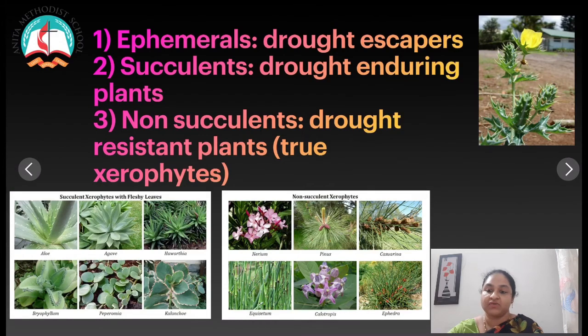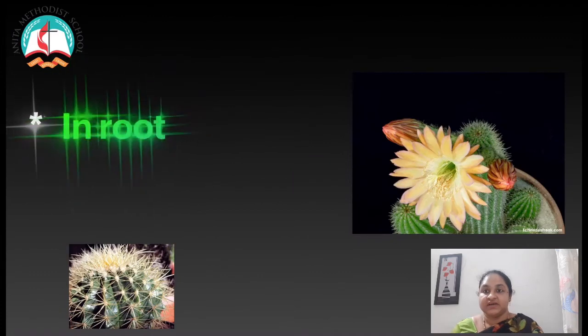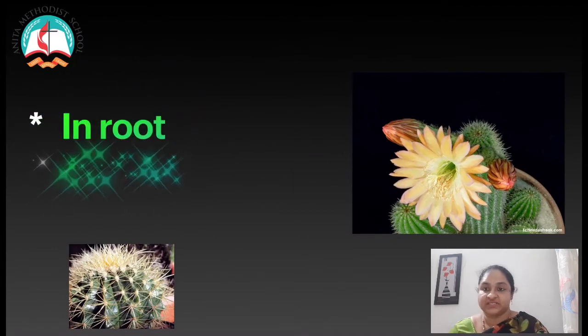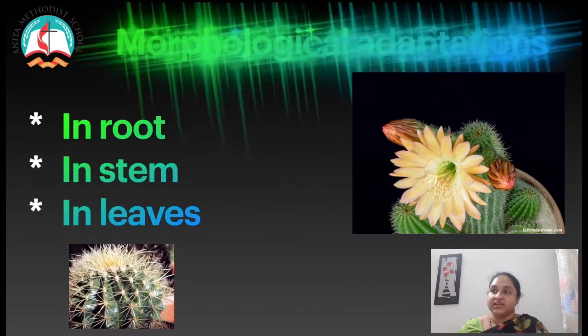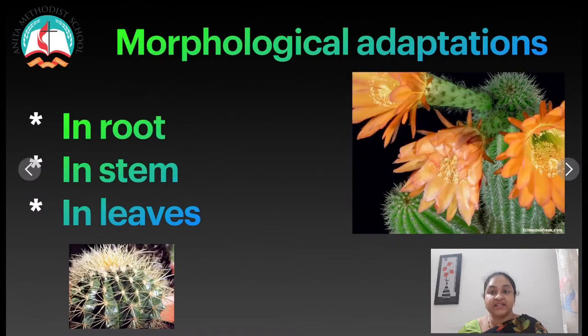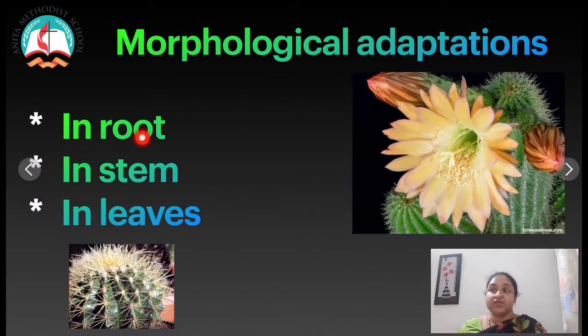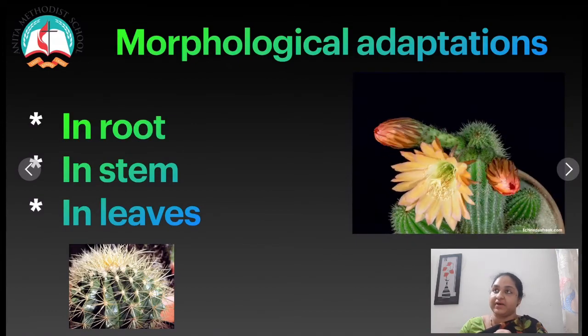Okay, now about the morphological adaptations in xerophytes. First we will talk about the root. The root system is well developed and it is greater than that of the shoot system. The root hairs and the root caps are also well developed.